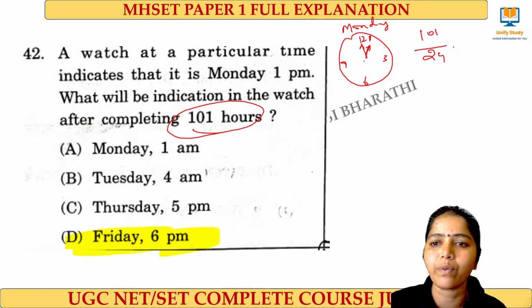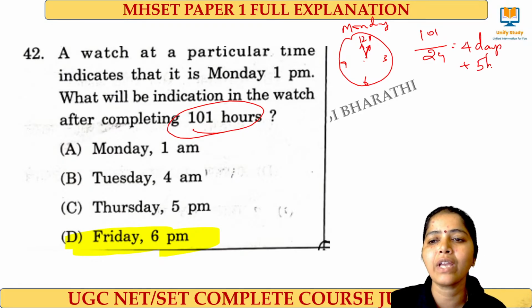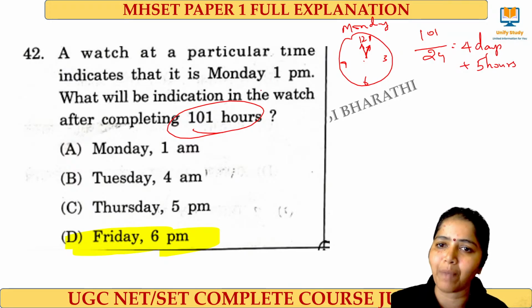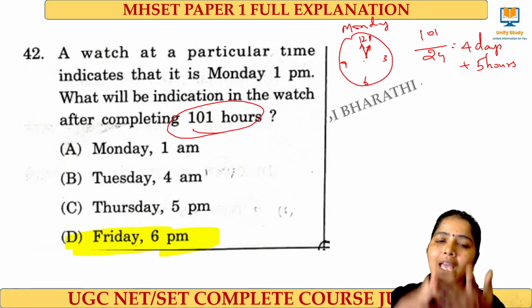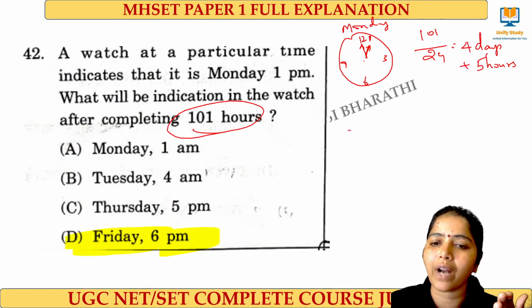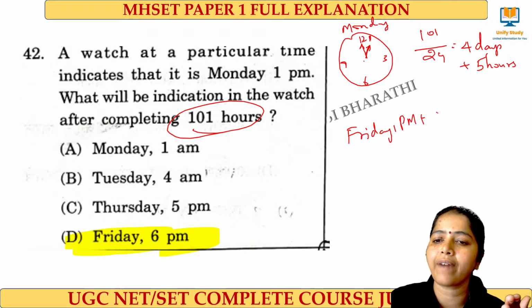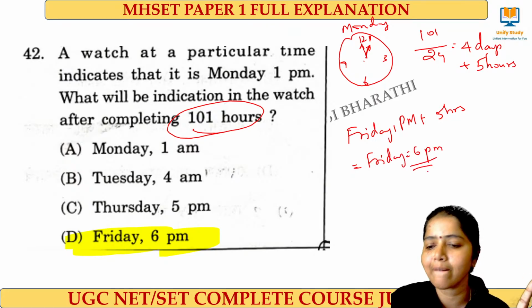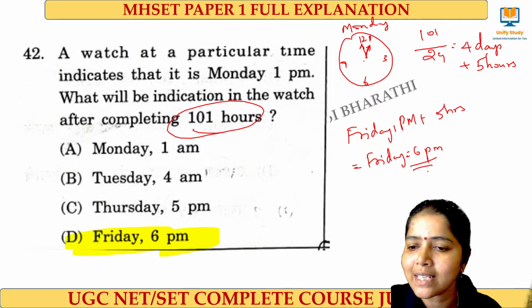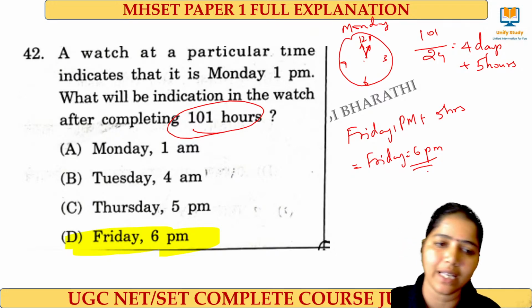So when I divide by 24 hours, I will be getting 4 days plus 5 hours. Today is Monday 1 p.m., so I have to add 4 days. So Tuesday, Wednesday, Thursday, Friday will come. So Friday 1 p.m. plus 5 hours, that is nothing but what? Friday 6 p.m. Am I clear? It's nothing but Friday 6 p.m. Clear, learners? Yes, very good.